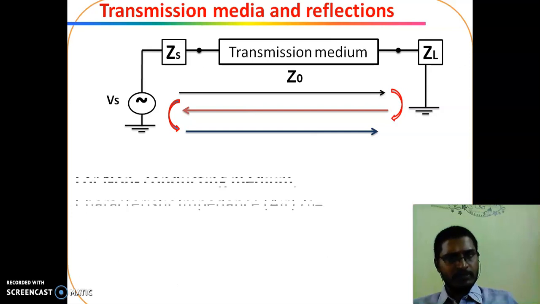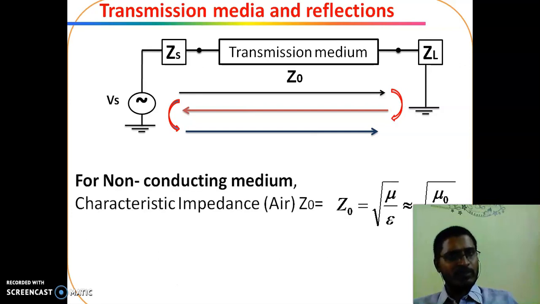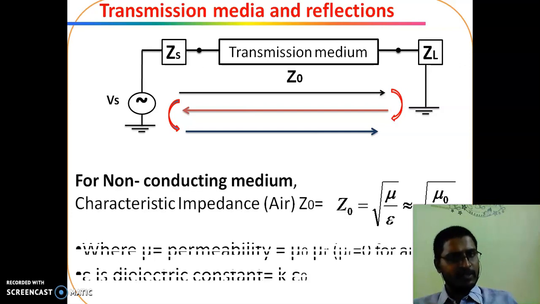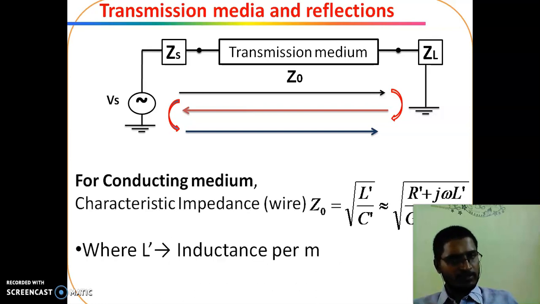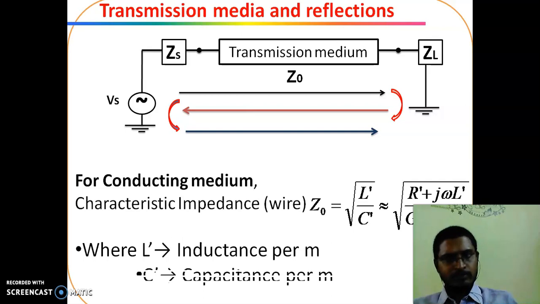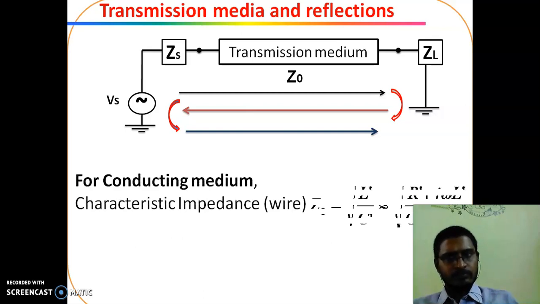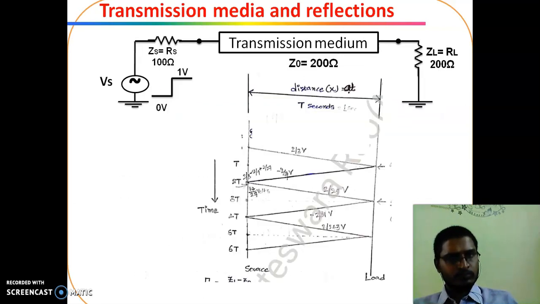This is the formula for the characteristic impedance Z0, for a conducting wire. This is how waves are reflected from source to load and load to source. Case 1.